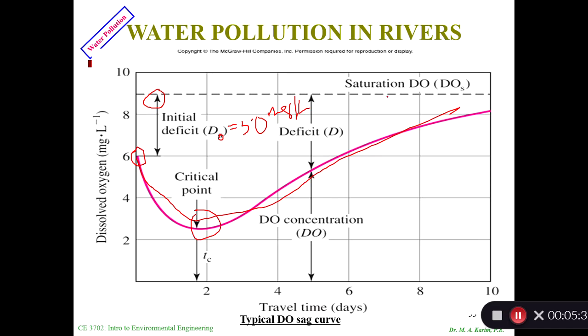Then with time, more oxygen is added from the atmosphere and other sources, and it goes up. So in this case, if I require 4 milligram per liter, it looks like this part of the river water is not in good condition, right? Whatever the distance or amount of time is.